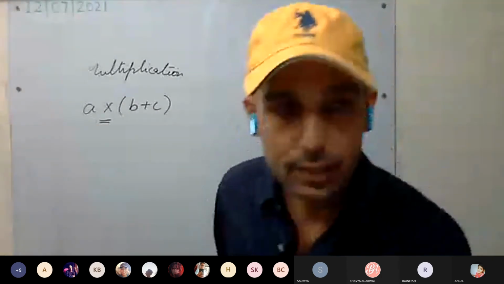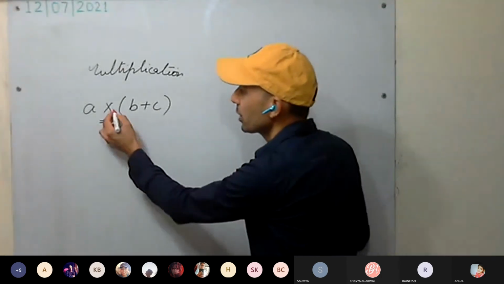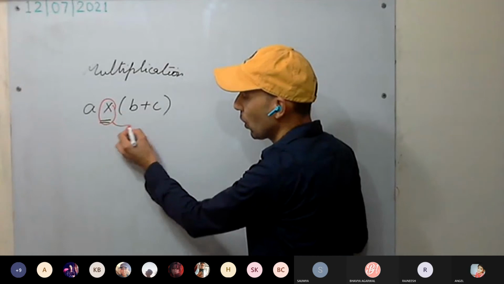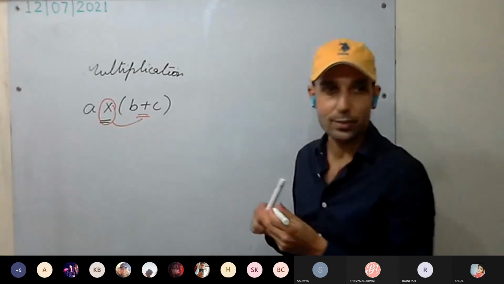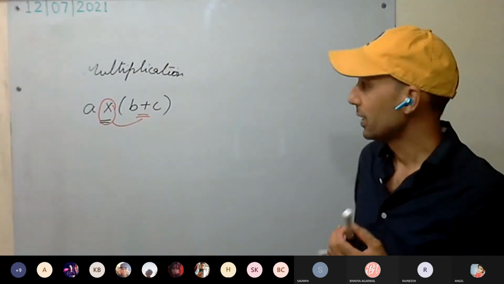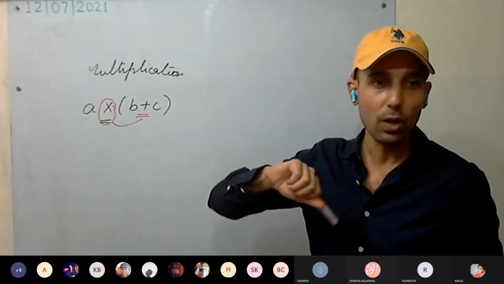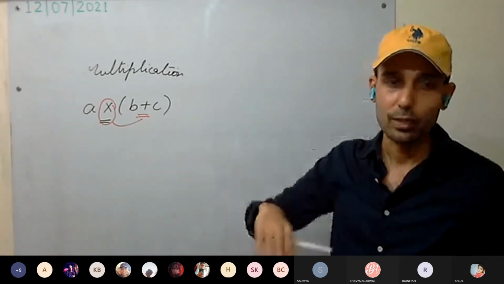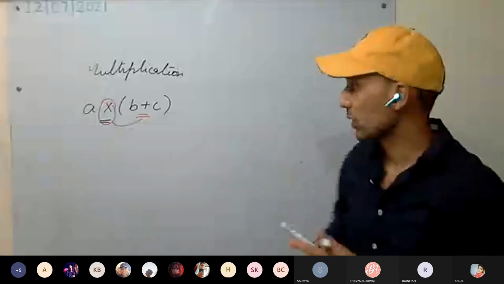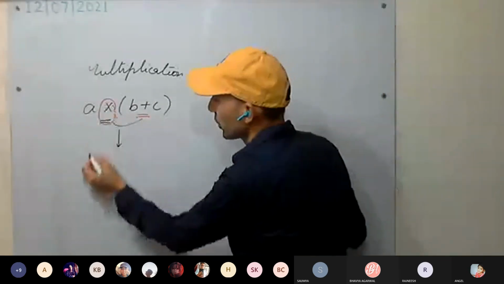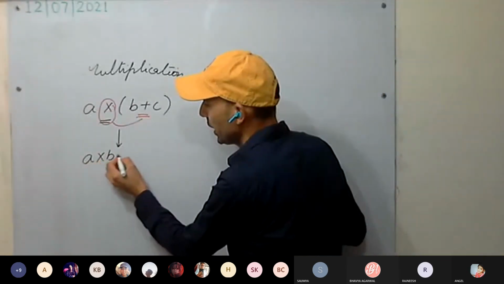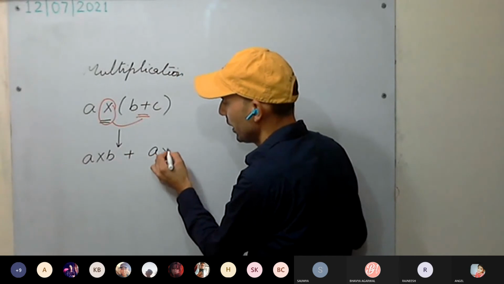This multiplication we are going to distribute over addition. This is the distributive law, so we have to distribute to one side and to the other side. So A into B plus A into C.